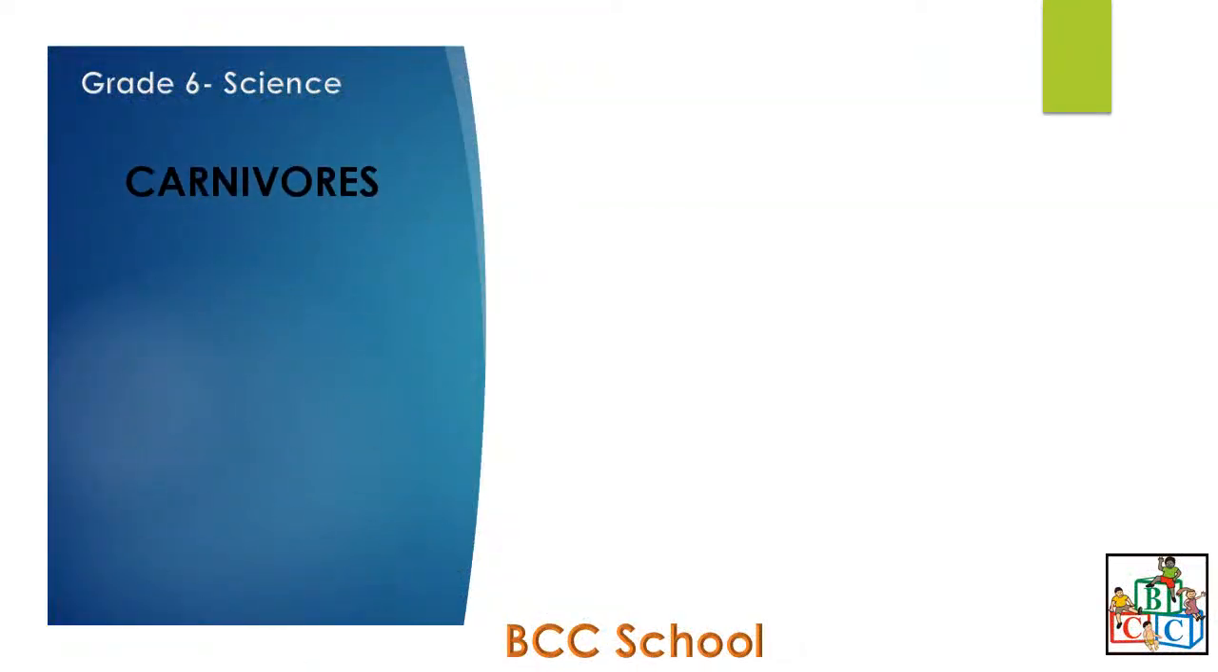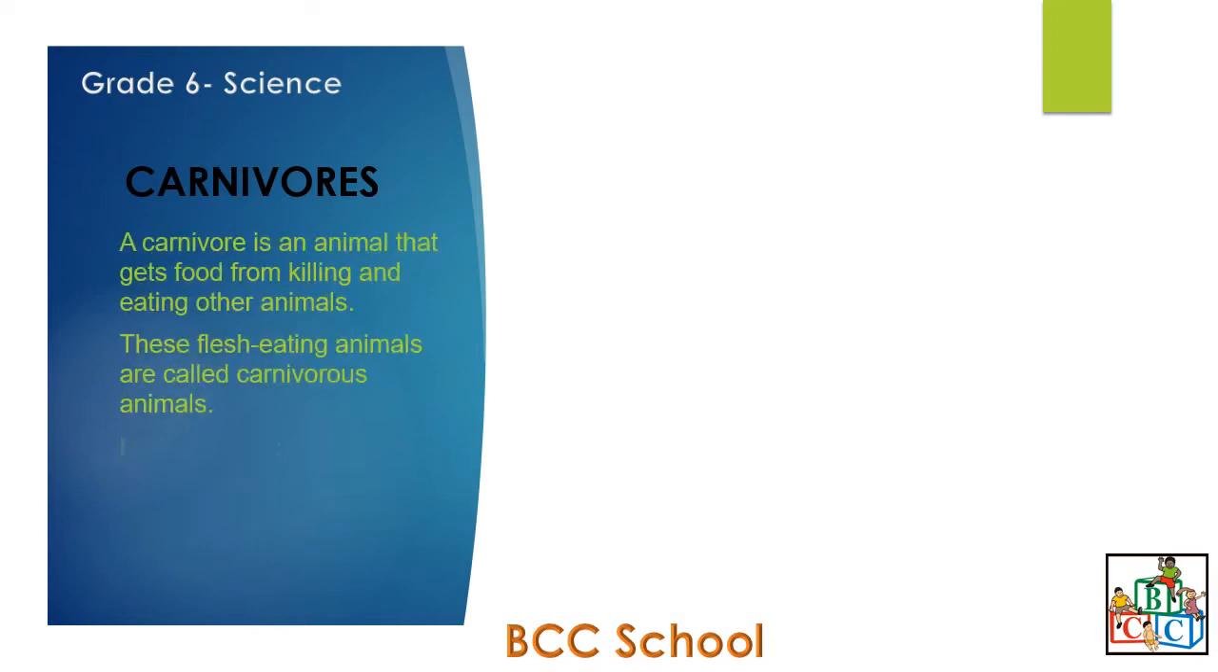Take a look at the following pictures, which show different types of carnivorous animals. A carnivore is an animal that gets food from killing and eating other animals. These flesh-eating animals are called carnivorous animals. Examples are lion, tiger, shark.